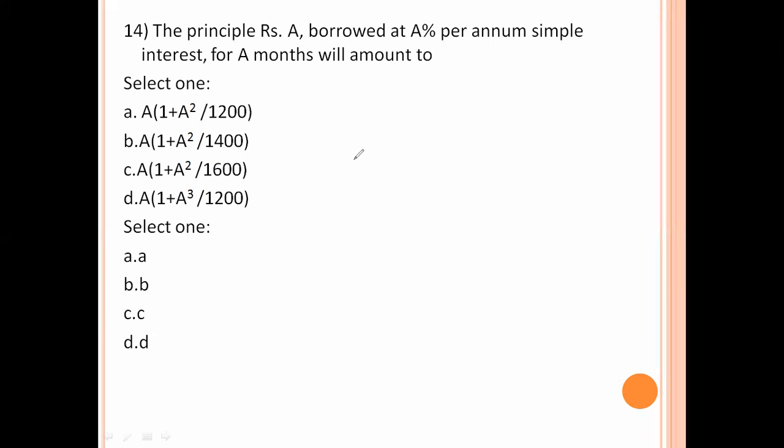The principal A borrowed at A% per annum simple interest for A months will amount to. Now the amount formula is principal plus interest, P plus PTR by 100. Here P value is A, T value is A, R value is A per month, which means 12 months, so divide by 12. The month value is converted into years by dividing with 12.